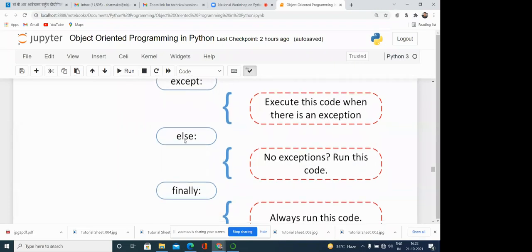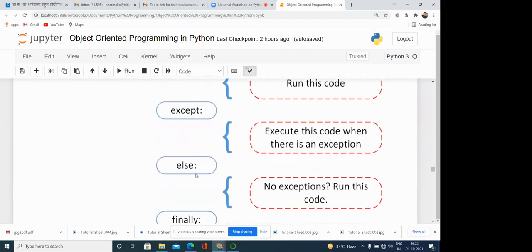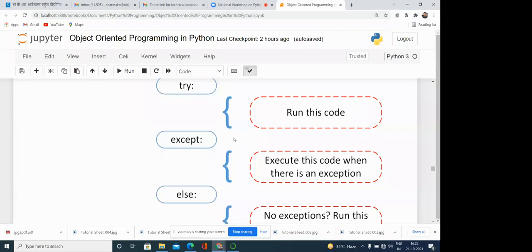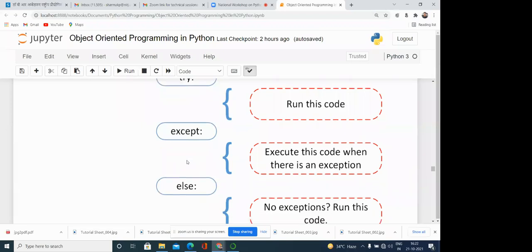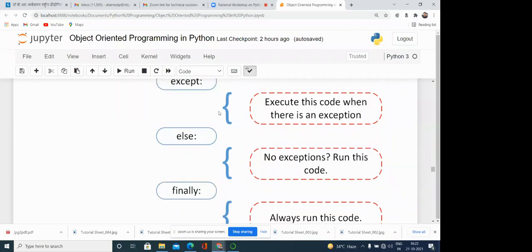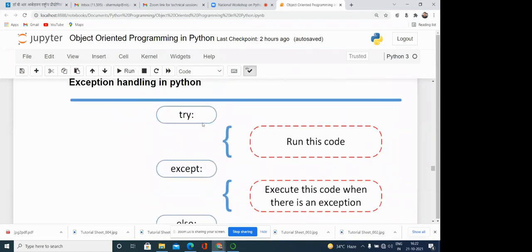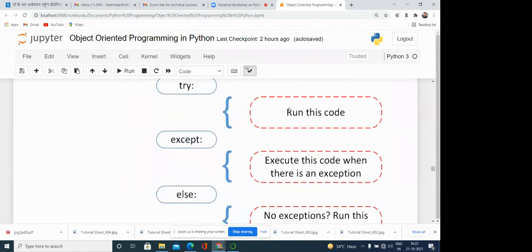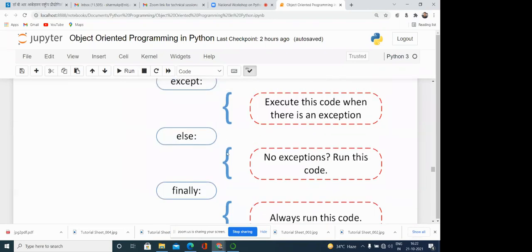Then there is else. Else means if the exception is not there, the else part is executed. No exception, run this code. If there is an exception in the try, then we are going to run the block we have written in the except. If this is not the case, we are going to run whatever we have written in the else.